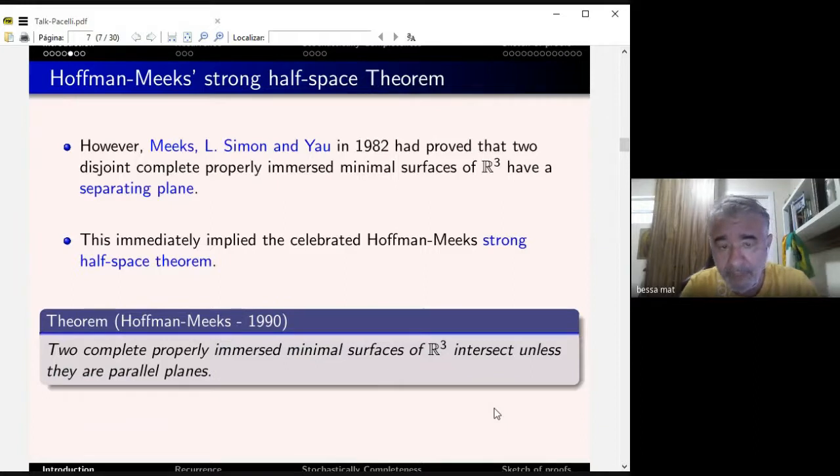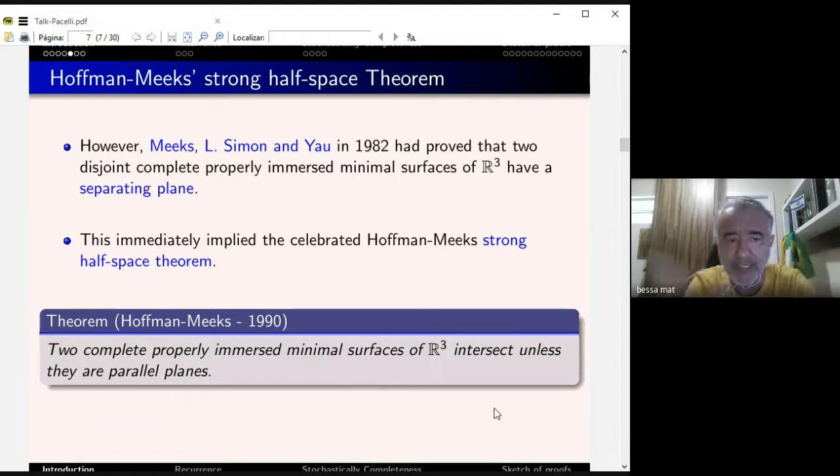So around this time, in 1982, in fact, Meeks, Simon, and Yau proved the following result: given two disjoint, complete, properly immersed minimal surfaces, let's say M1 and M2, then you have a minimal plane separating them. So once you have two properly immersed minimal surfaces, they have a minimal plane between them, unless one is a plane. So M1, M2 non-planar, there must be a plane in between.